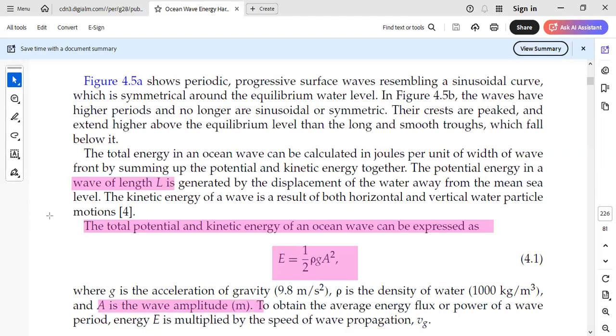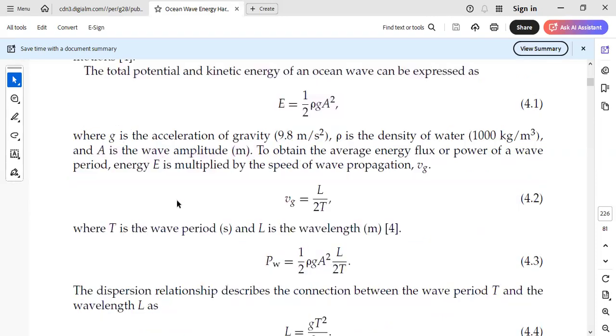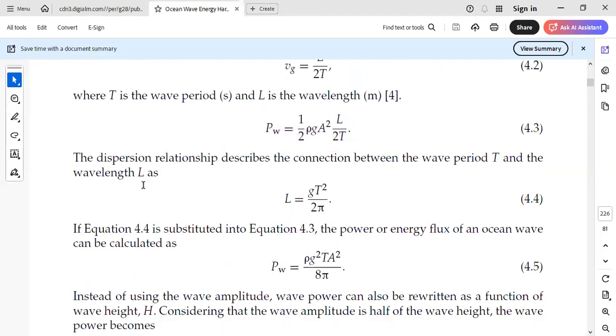Then I also told you that Vg, which is L upon 2T, is the wave propagation speed, and the average energy flux or power of the wave period is half rho a square g L by 2T. And then in the last I told you, I will show you a surprise, and L is equal to gT square upon 2 pi, and the rest of the formula.